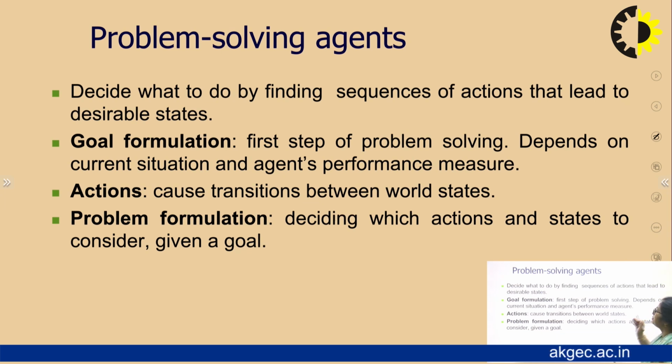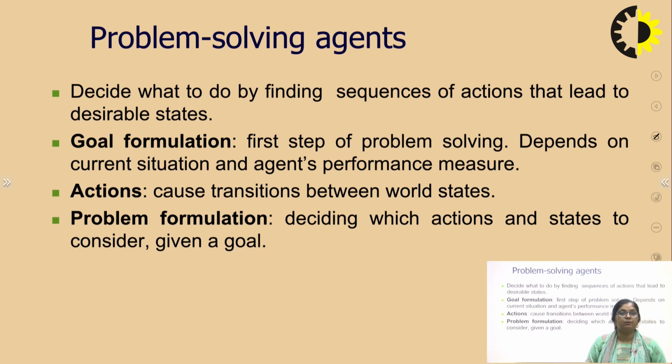It depends on the current situation and the performance measure. We have to decide the goal. We have to formulate the goal initially for the problem. Once we have the goal, for example, the goal of cleaning the floor for the vacuum cleaner agent, okay, that is our goal. So it is firstly decided.